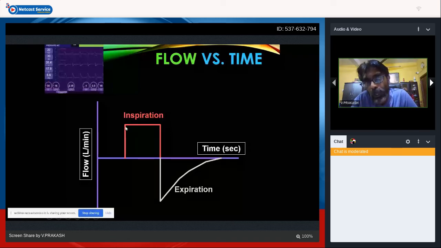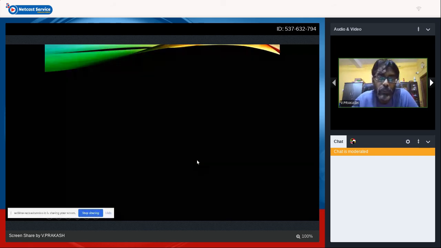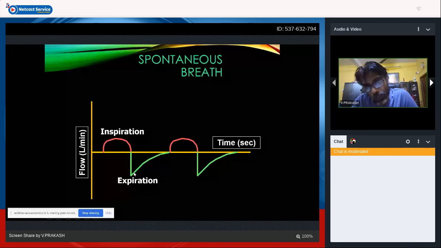So it goes positive, and then in PSV mode of ventilation, from inspiration it drops straight away to the expiratory phase. This happens in PSV mode of ventilation. We'll be discussing more in the next few slides. In case of time cycled ventilation, you have an inspiration and then it starts coming down, and then we have something like an inspiratory hold phase, and then it comes to your expiration. So this is about your flow versus time. In spontaneous breaths, you don't have a plateau, you have a rounded even inspiration, and there is a negative flow, and at the end of expiration it reaches the baseline.